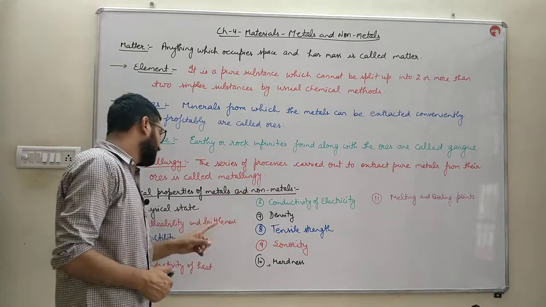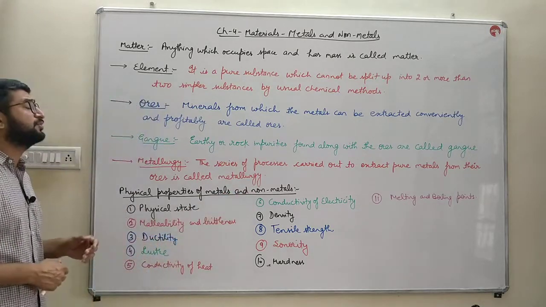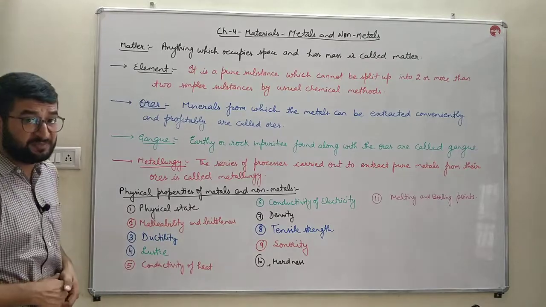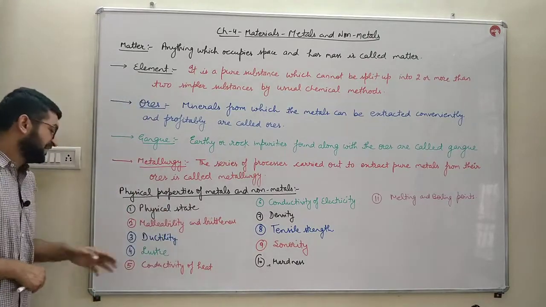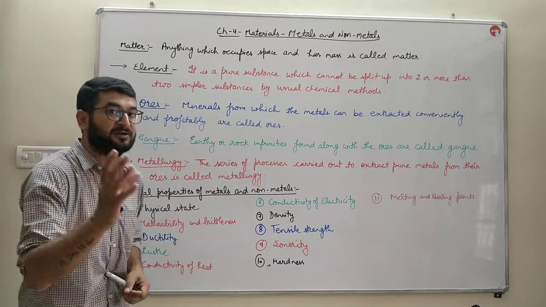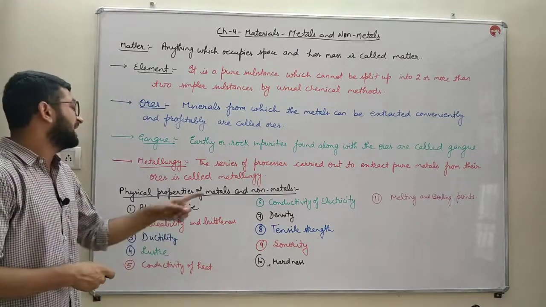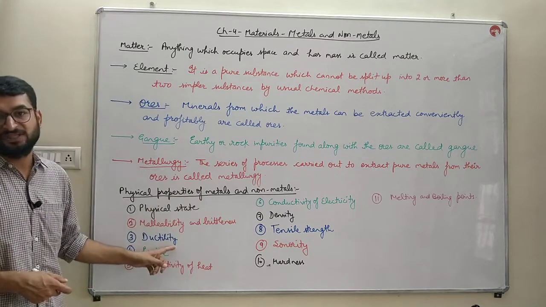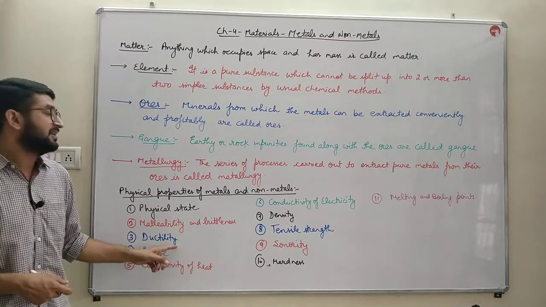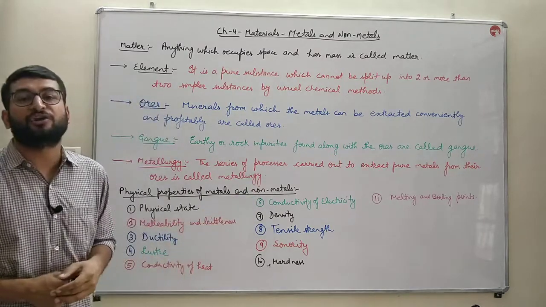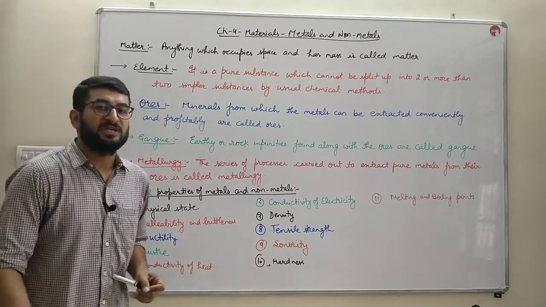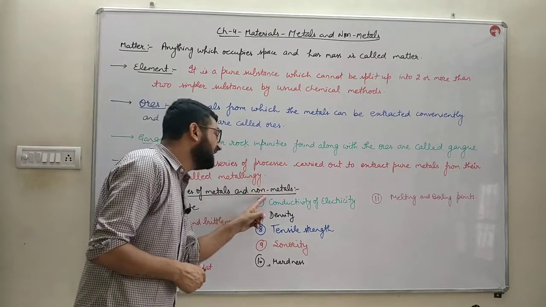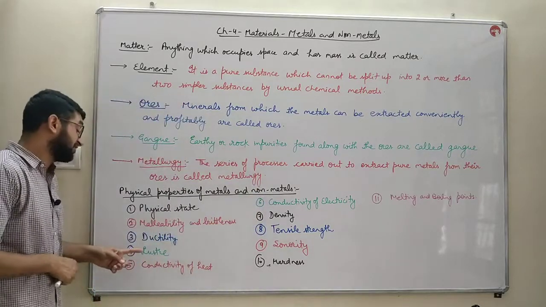Whereas non-metals are brittle or non-ductile, they cannot be converted into thin and long fine wires. Next is luster. Luster means chamack, shine. Metals are lustrous in nature. They give us a shiny appearance. Whereas non-metals are non-lustrous. They are dull. Except iodine. Iodine is the only non-metal which is lustrous in nature.